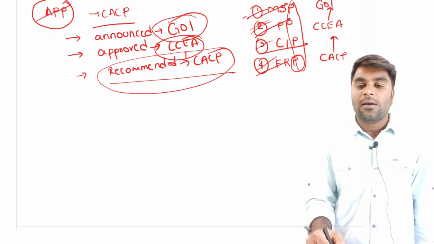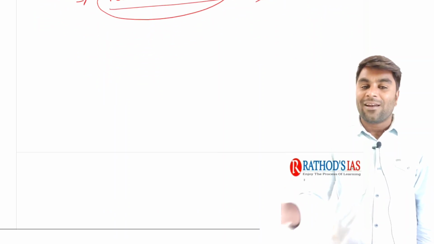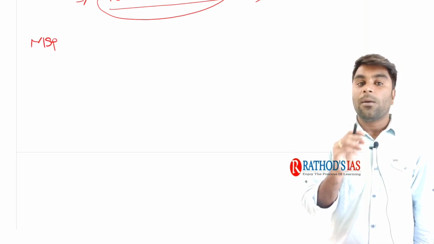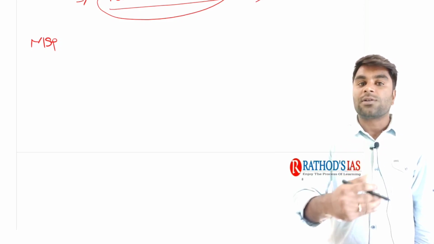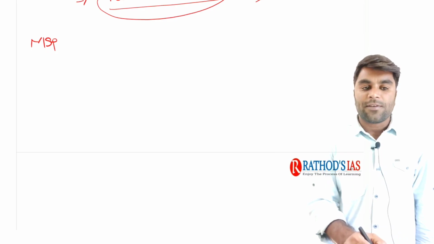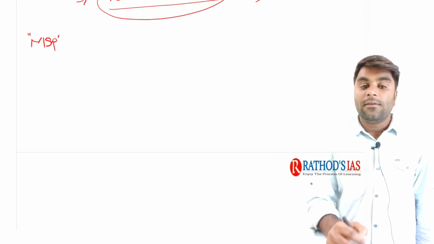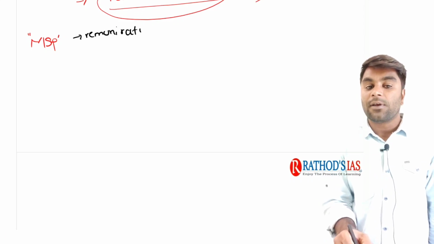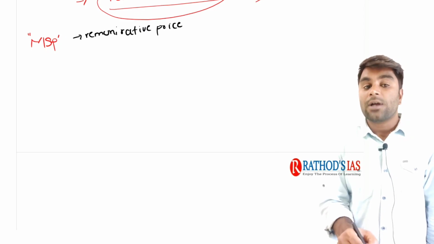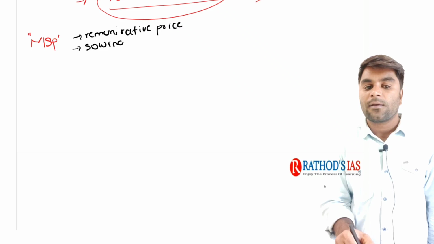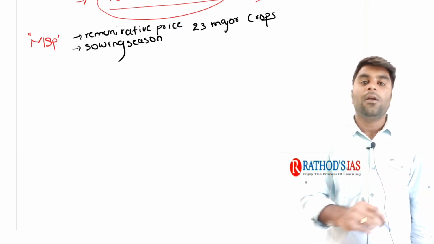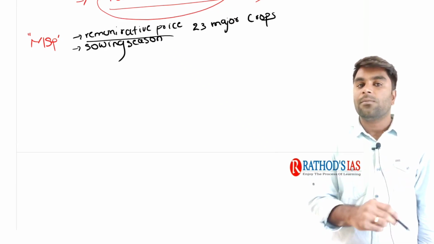Now, let us try to understand these four important prices one by one. You might have already come across this term MSP. MSP stands for minimum support price. It's a part of the agriculture price policy of the country. Now, what is this MSP? MSP is defined as a remunerative price which is announced before the sowing season for 23 major crops in the country.